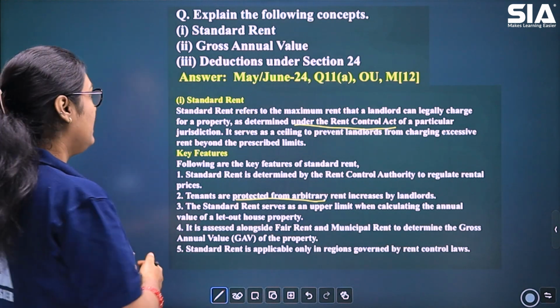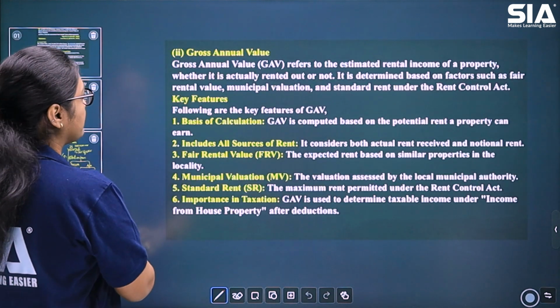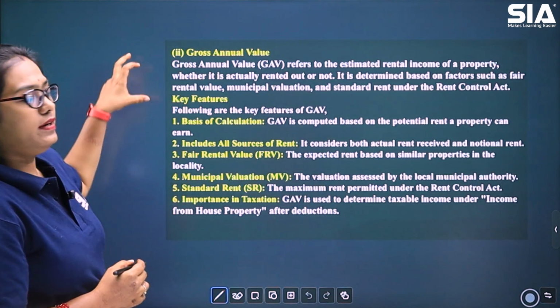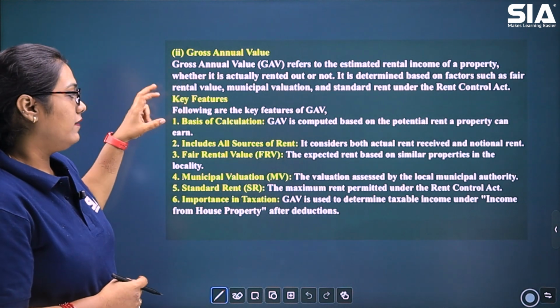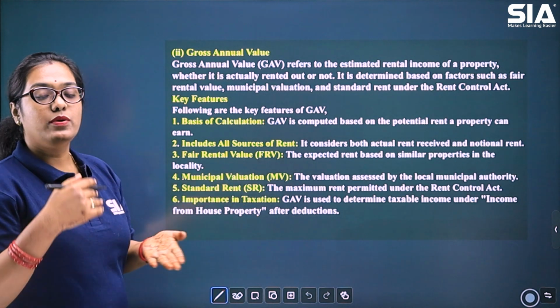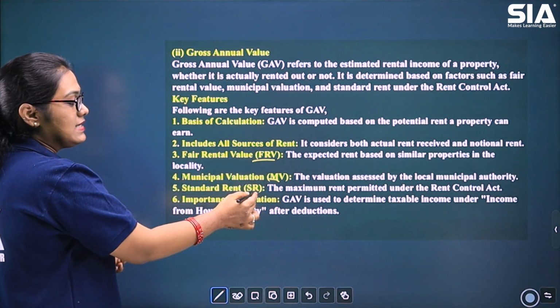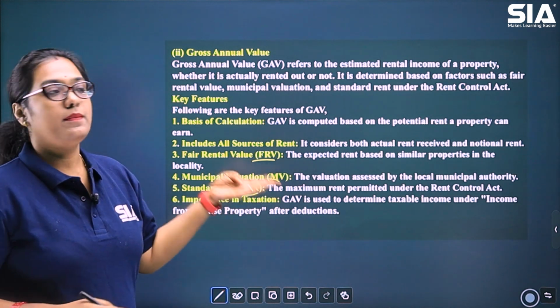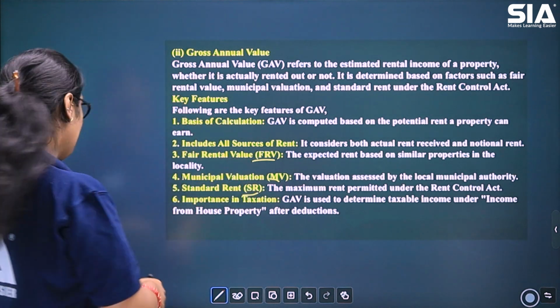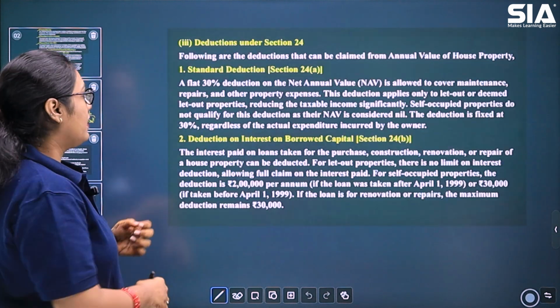Then coming to gross annual value, the second bit of the question. Here, you can write about the meaning of gross annual value along with the features, how it is computed. How do we compute gross annual value? We compare FRV, MRV, then the standard rent, all of this you can mention in the features part.